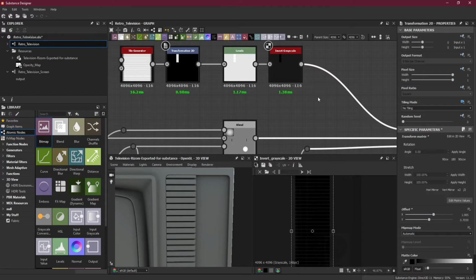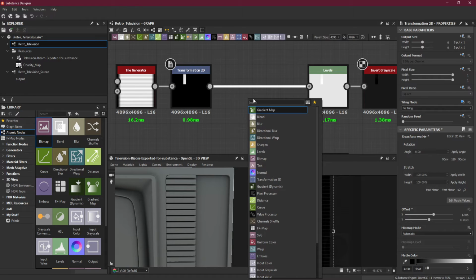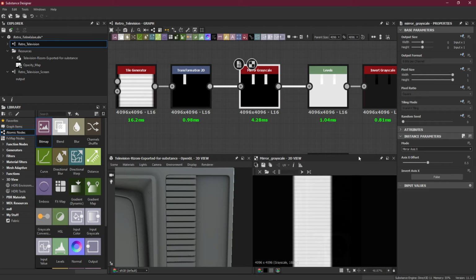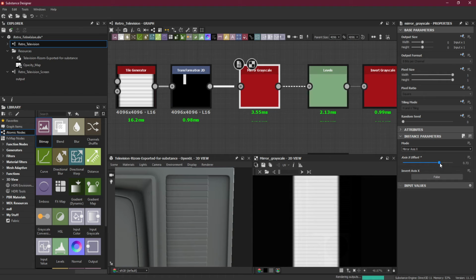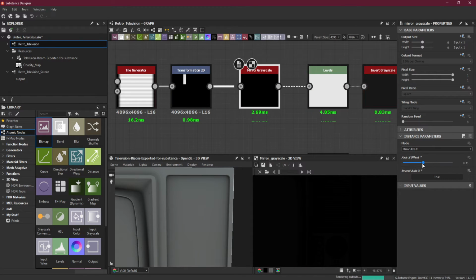So now I will add a mirror grayscale here, and I will mirror it to the other side. So mirror grayscale. And I will play with the x-axis offset. Okay, see, let's turn the inverse. Is this working?